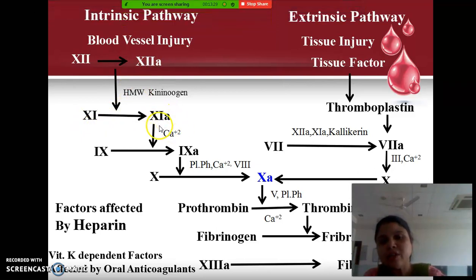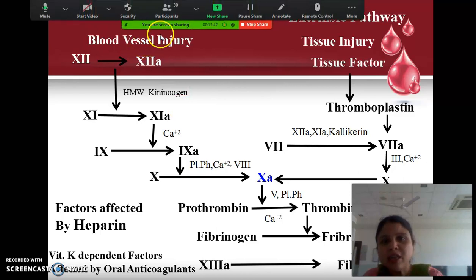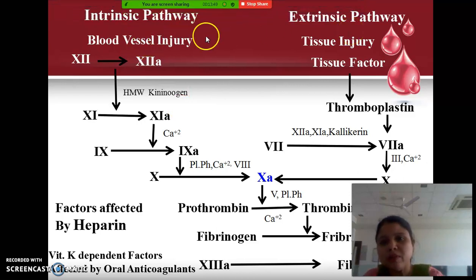Okay, after activation, this factor 11A in the presence of calcium will activate factor 9, to form factor 9A, that is the activated form of factor 9. Now this factor 9A will cause the activation of factor 10. So you can see in the intrinsic pathway as well as in the extrinsic pathway, in both cases there is activation of factor 10. After the activation of factor 10, the pathway is common for both, whether it is the intrinsic pathway or the extrinsic pathway. So what will happen after the activation of factor 10?